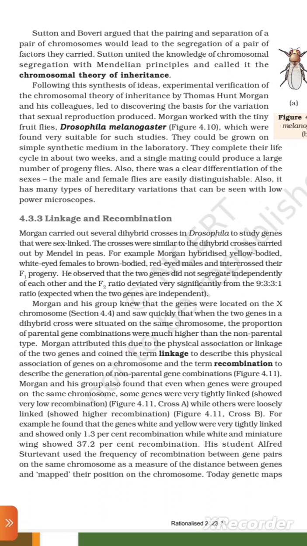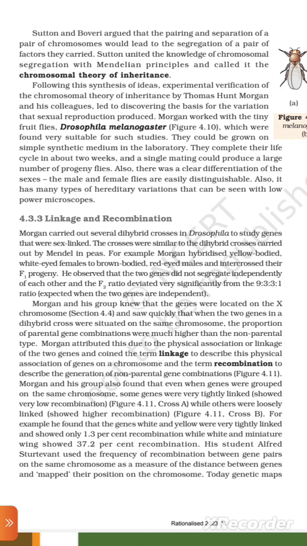Morgan attributed this to the physical association or linkage of the two genes and coined the term linkage to describe this physical association of genes on a chromosome, and the term recombination to describe the generation of non-parental gene combination. Figure 4.11: on the same chromosome, some genes were tightly linked and showed very low recombination (cross A), while others were loosely linked and showed higher recombination (cross B). For example, he found that the genes white and yellow were very tightly linked and showed only 1.3% recombination, while white and miniature wing showed 37.2% recombination.